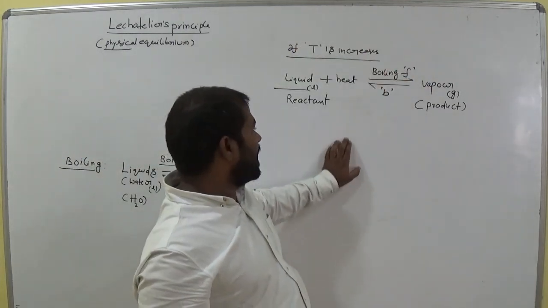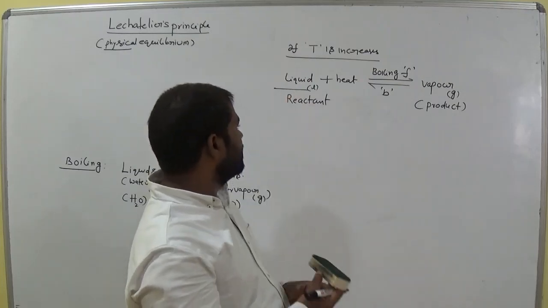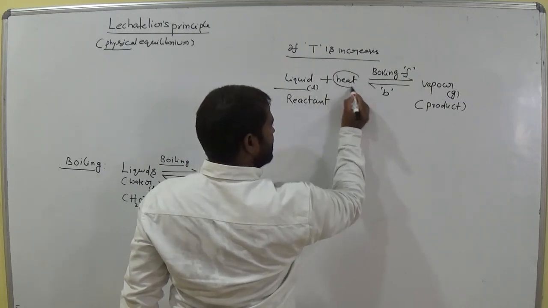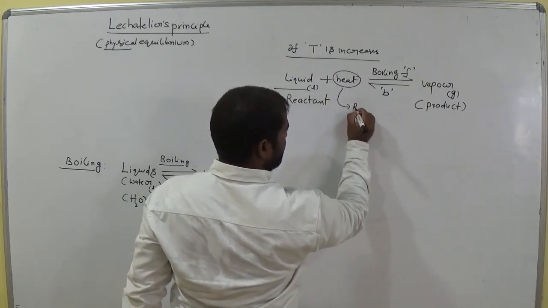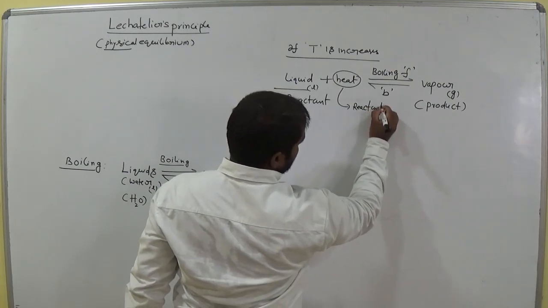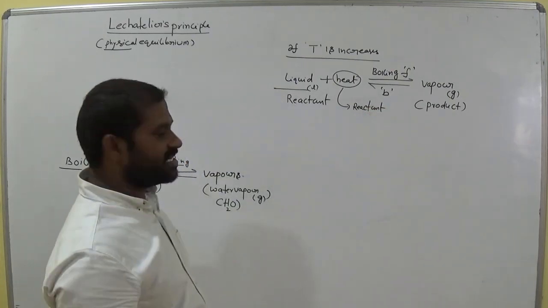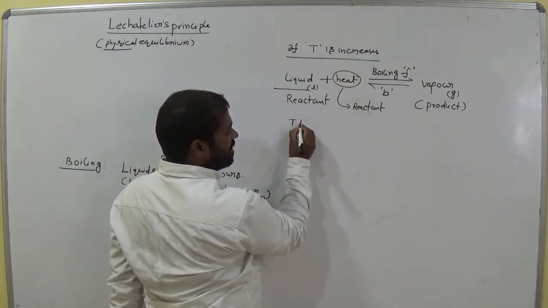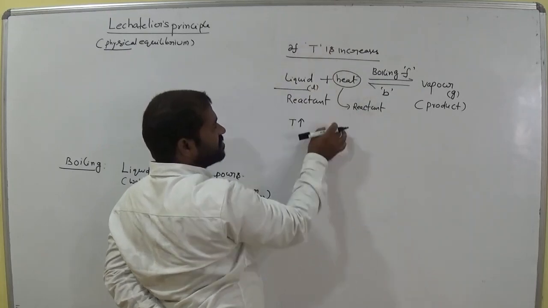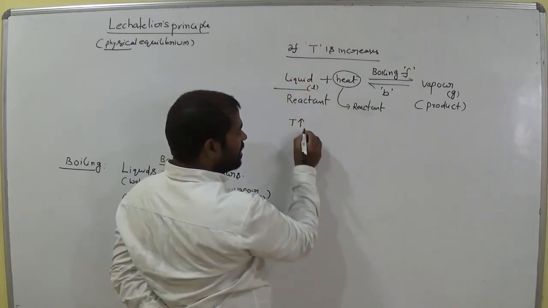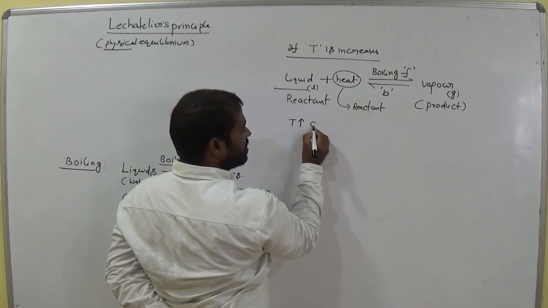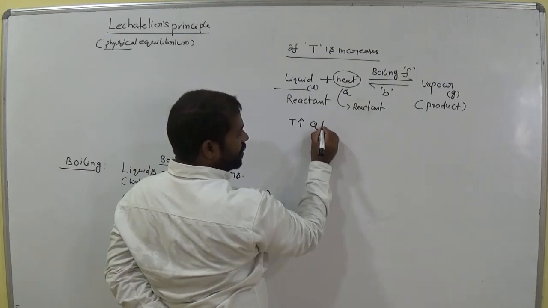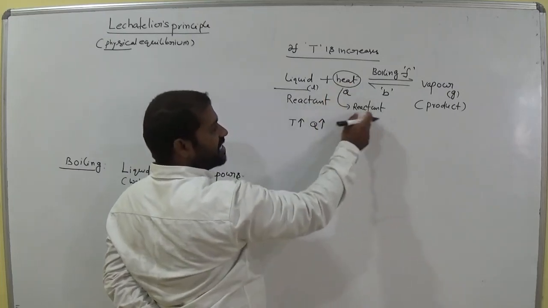Now liquid tries to convert to vapor. For that purpose we add some quantity of heat energy at the liquid side. Okay, here we increase the temperature. Now this heat energy is considered a reactant. Am I right? So we increase the heat energy, which means the temperature increases, or not? When temperature increases, that means heat Q, which is represented with Q, also increases.